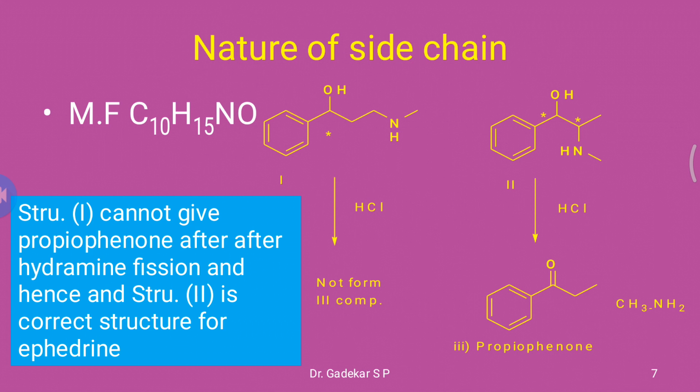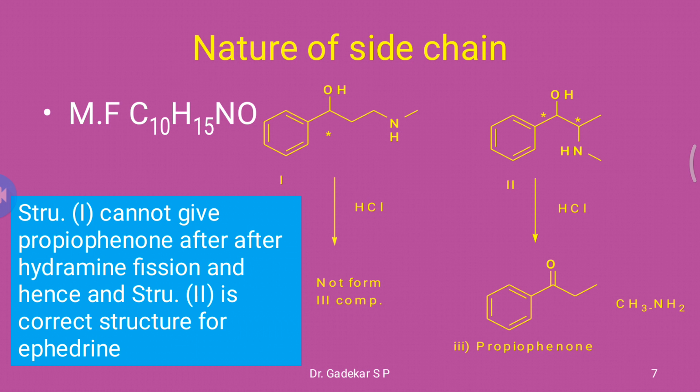Suppose the molecular formula of ephedrine is C10H15NO. There are two possible structures, two possible conformations, first and second. If the first is treated with HCl, it does not form a third molecule. The first molecule contains only one chiral atom and the second molecule contains two chiral atoms. So the position of the amine group is different in the first and second molecules.